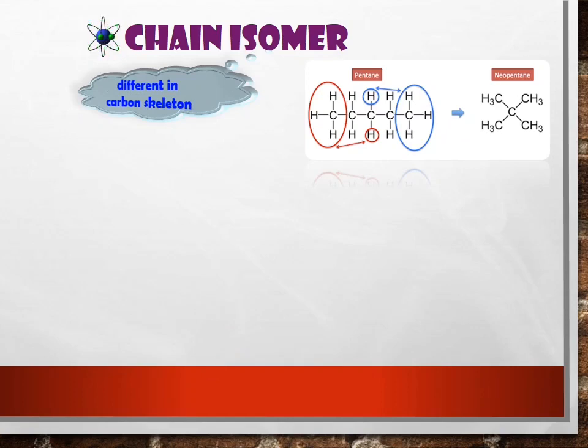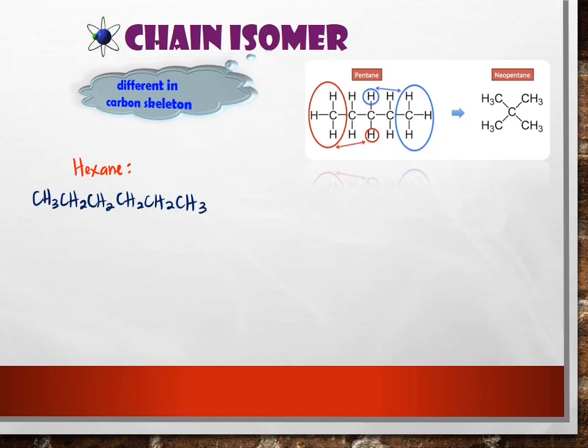Okay, now I will show you another example of chain isomer. You can refer to your lecture note. For example, we have hexane. The molecular formula is C6H6. Here, I will draw the structural formula of hexane using condensed structure. So this is the structural formula of hexane.